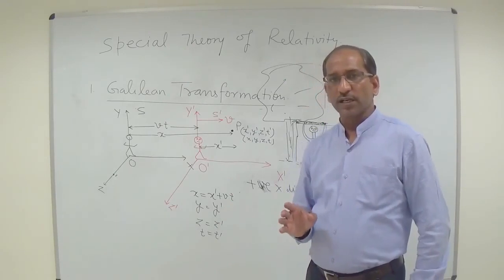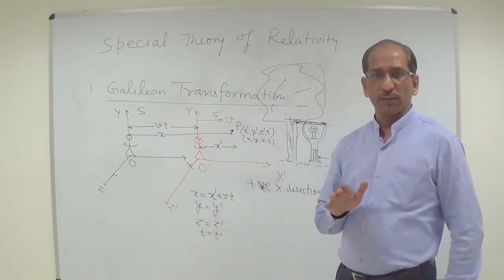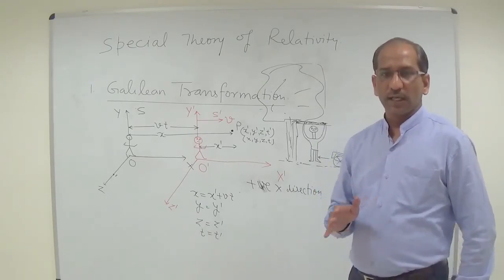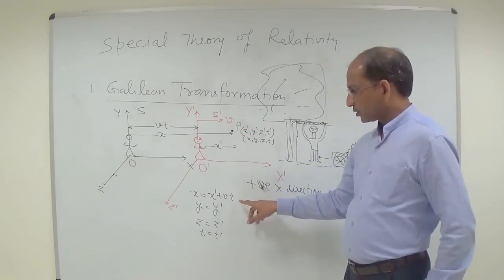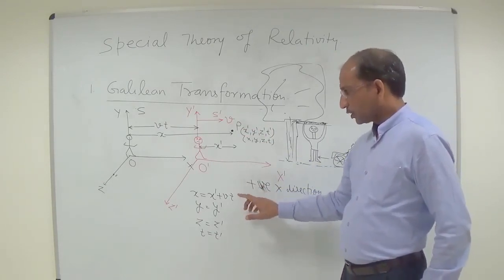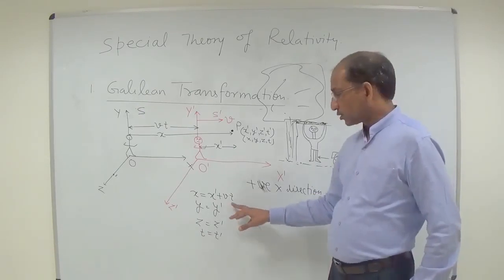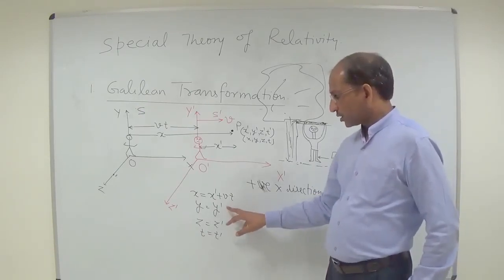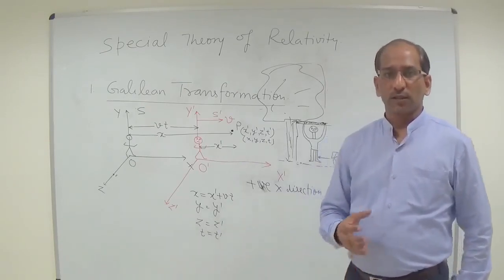So you see here that the S prime plane is moving along the positive x direction, and we found the change only in the x coordinate. There is no change in the y and z coordinates.